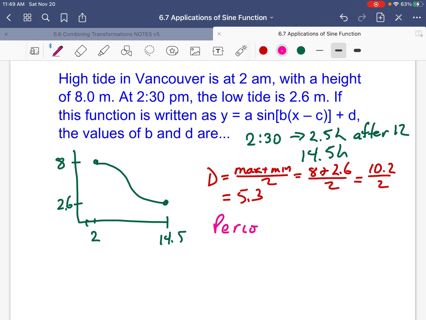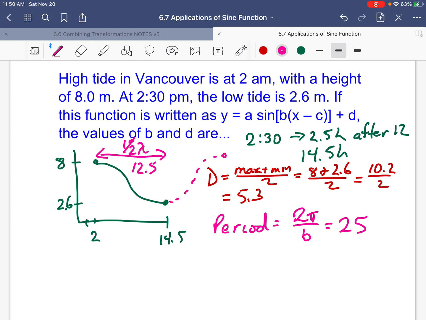Now what's the period? Well, here, this is half the wave, which is 14 and a half minus 2, which is 12.5. So the whole wave will be 12.5 plus another 12.5, which is 25. So B is 2 pi divided by 25. Okay?